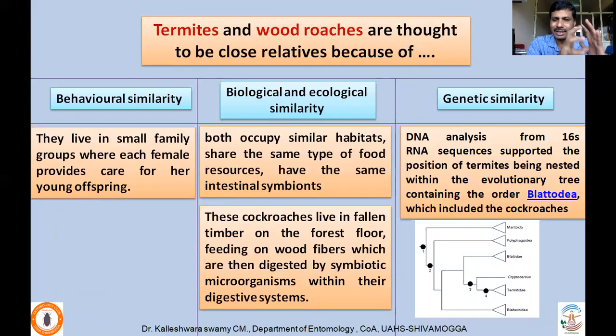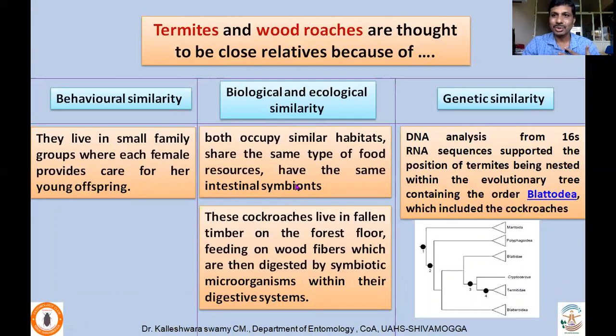They are primarily cockroaches, so they live in small families. This is the behavioral similarity. Coming to biological and ecological similarity, both occupy similar habitats and share the same type of food, that means they feed on cellulose. They have the same intestinal symbionts. In the gut, they possess some type of microbial organisms with the help of which they digest the cellulose.